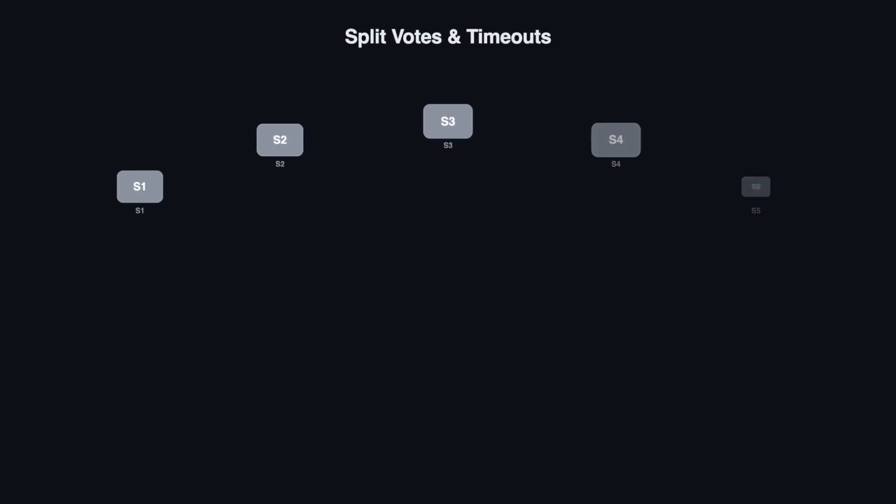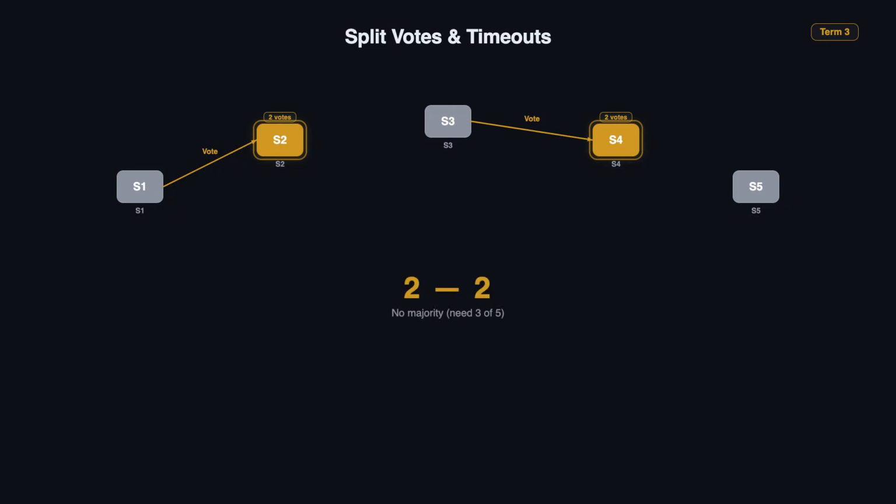But what happens if 2 servers start an election at the same time? Say S2 and S4 both time out simultaneously. They both become candidates, both increment to term 3, and both vote for themselves. S2 sends vote requests and gets a vote from S1. S4 sends vote requests and gets a vote from S3. That's 2 votes each out of 5 servers. Neither candidate has a majority. The election fails.